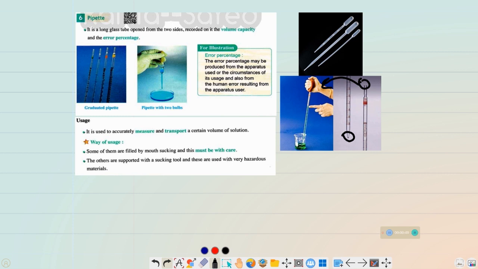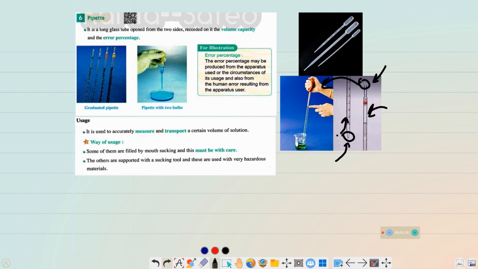You put this tool on the upper opening to draw the solution in from the lower opening by vacuuming the pipette. So after vacuuming the air from the pipette, the solution starts to slide in, I mean the solution will take the place of the air that you have vacuumed.